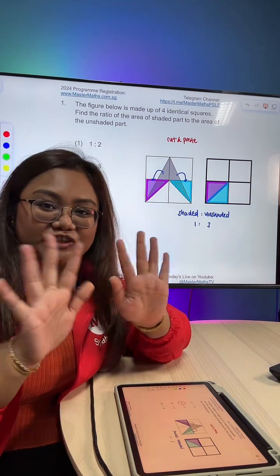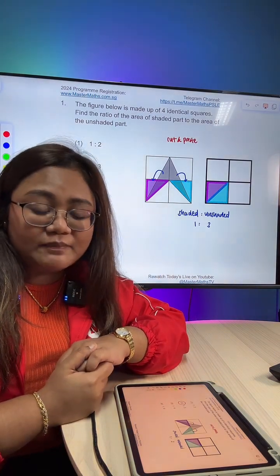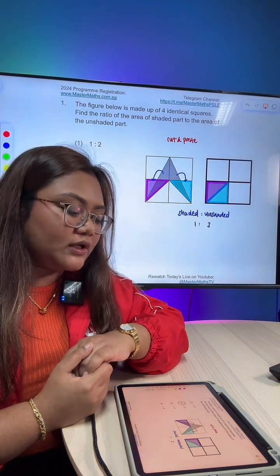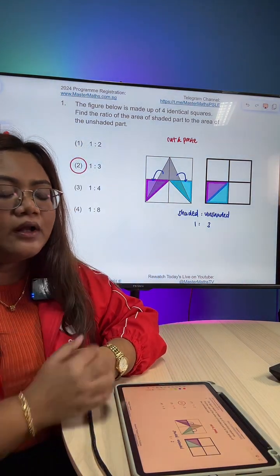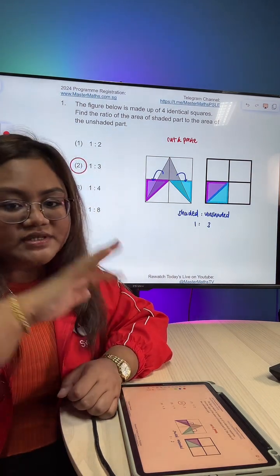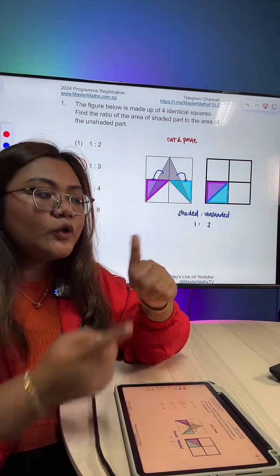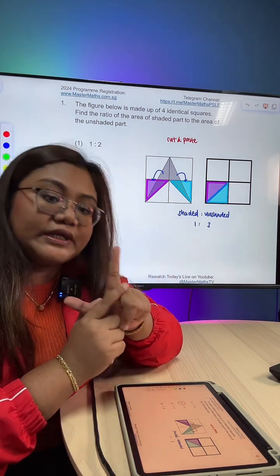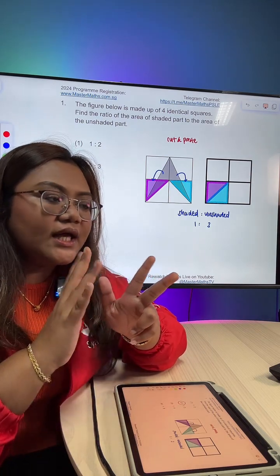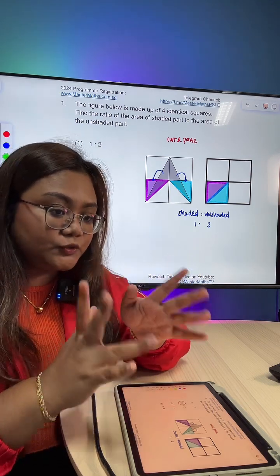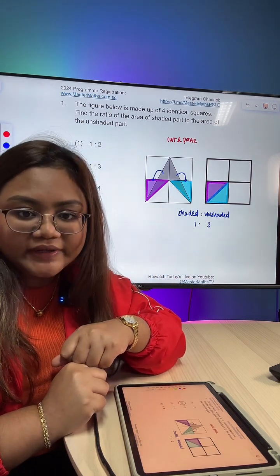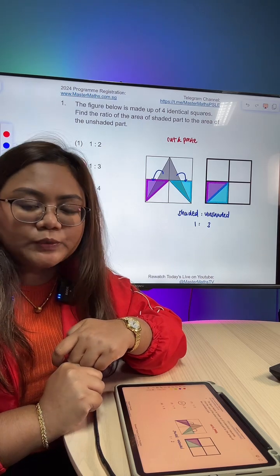Okay, once again, those of you who just joined, welcome. My name is Coach Shahira from MasterMaths. Today we are going through ratio revision. We have just talked about spatial visualization, shaded figure versus unshaded part of the figure. We will also talk about number times value today. All of the questions from question 2 onwards will involve some form of manipulation of ratio. So that is what we will be doing today.